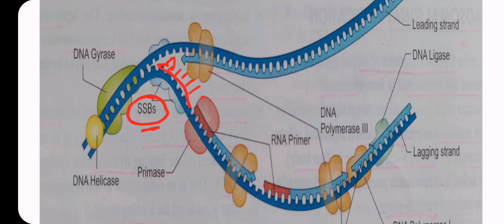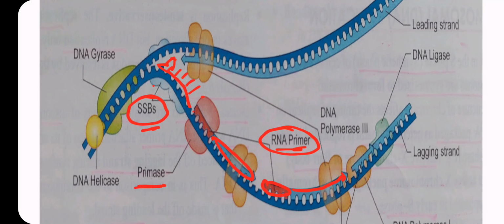Another one is the primase. First of all, RNA primer is formed there, and the RNA primer works for initiation of replication, and Okazaki fragments are formed. Okazaki fragments require RNA primer.